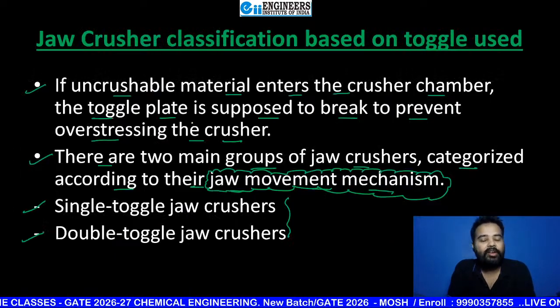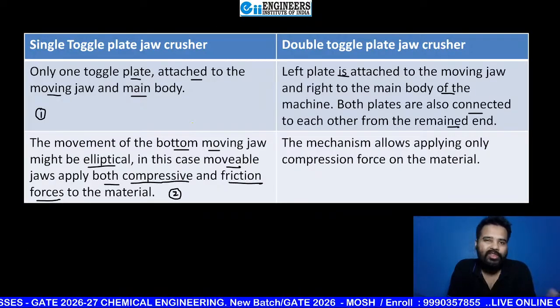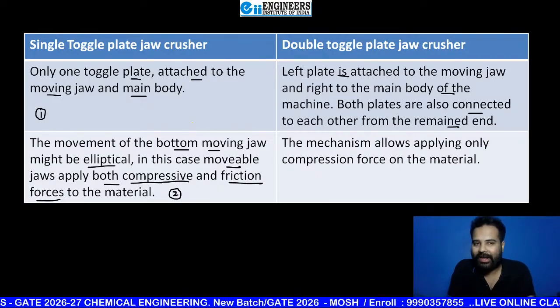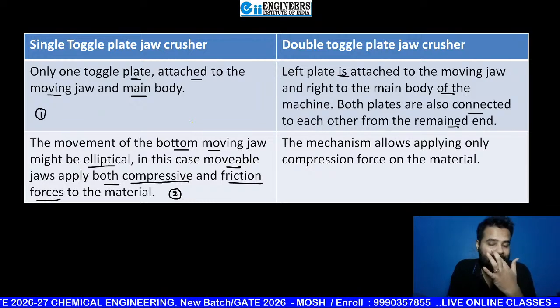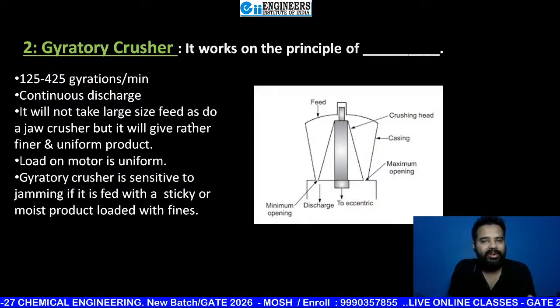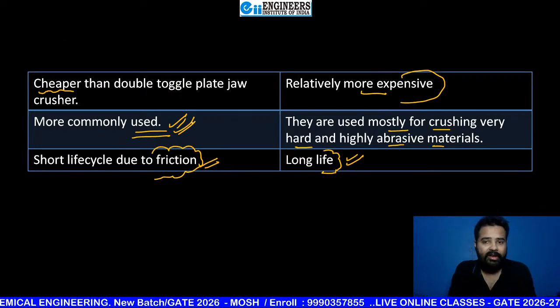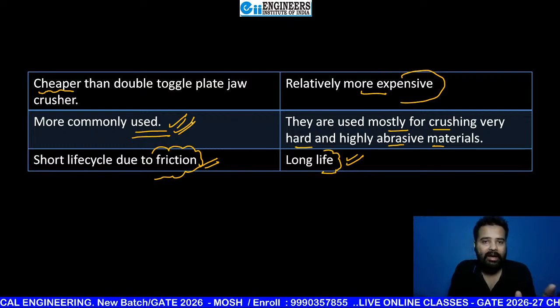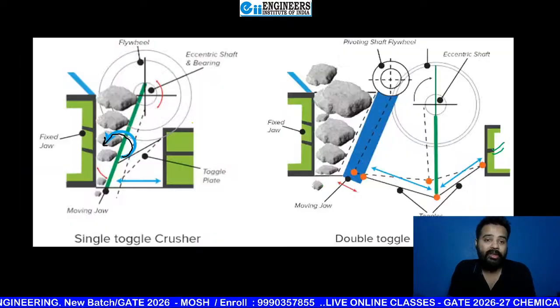Everyone crystal clear till now? No doubt still now. Now one more equation is available for the jaw crusher. I will give you that equation later, after some time, not in this lecture. So the first one is crystal clear, everything that can be asked, and I don't think you need revision in this topic.